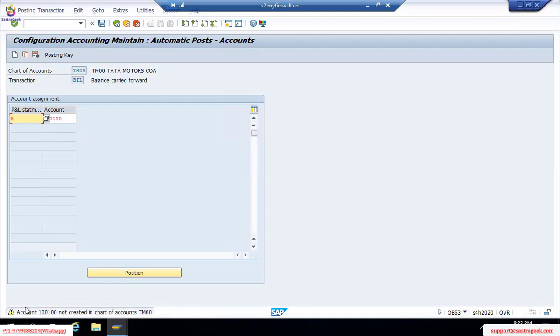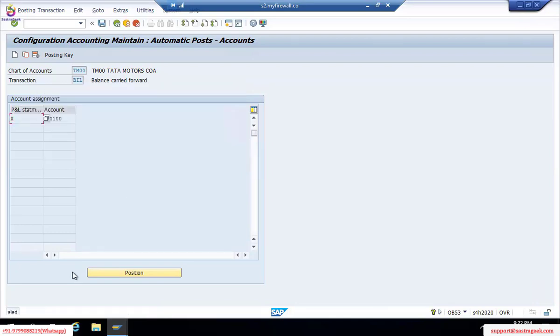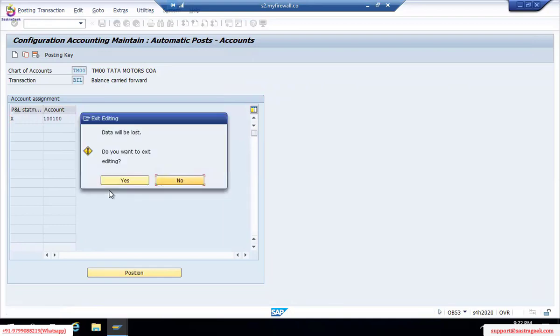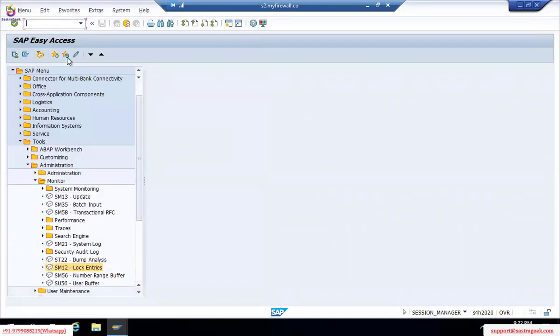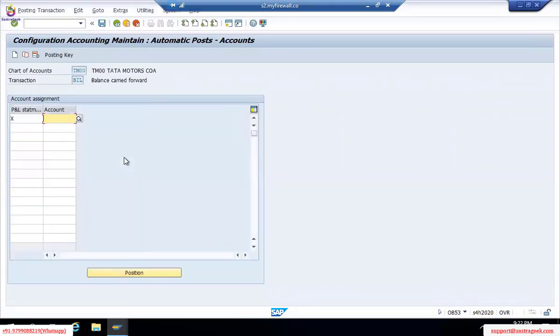A warning message will allow us to move further. It will allow us to save. We can just ignore it by pressing enter. Just to show you, I'm trying to do the same thing again. It's 100. I did not save it. When we try to save and it prompts, it's a warning message.